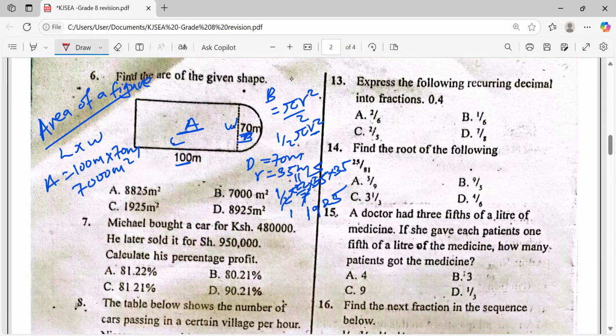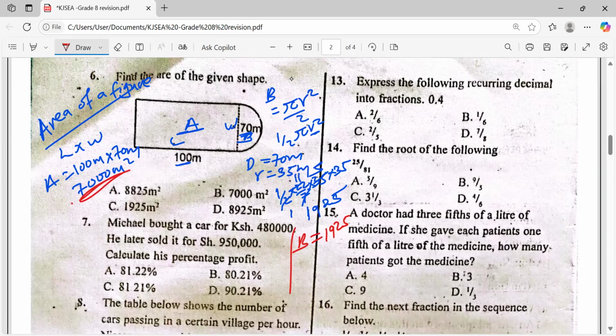So part B, allow me to extend here for space, is 1925. And of course, we have part A being 7,000 meters squared. What do we do to get the total area?